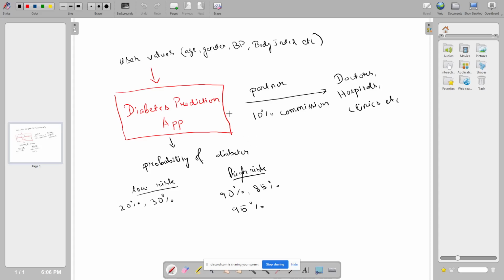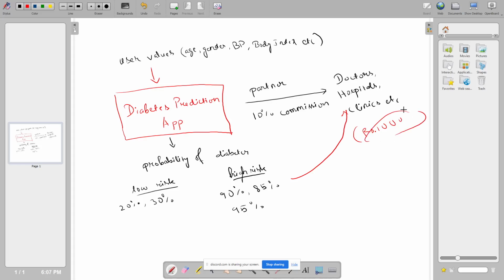What you can do is make a partnership with doctors, hospitals and clinics, and send these high-risk customers to your partner doctors and clinics. Since you're sending these customers to them, you can charge some commission. Let's say your customer went to the doctor for a diabetes checkup, and they charge them, let's say, rupees 1000 for a diagnosis.